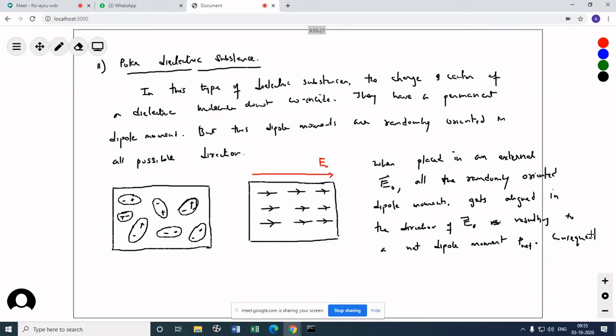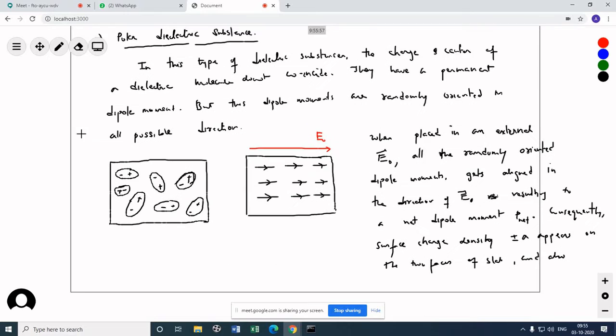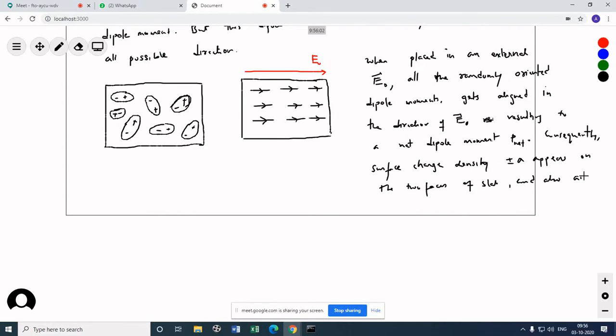Consequently, surface charge density plus minus sigma appears on the two faces of the slab, and also an induced electric field now exists within the slab.